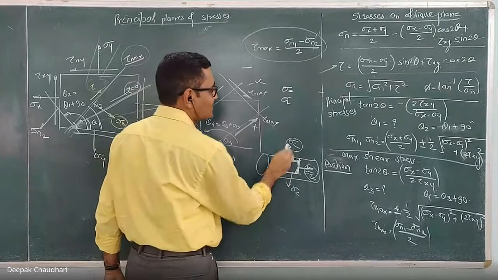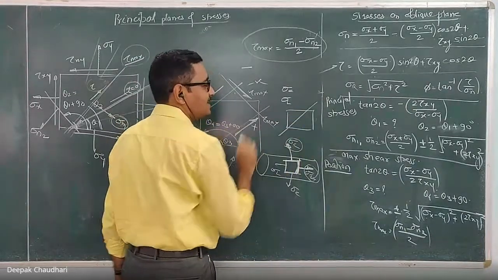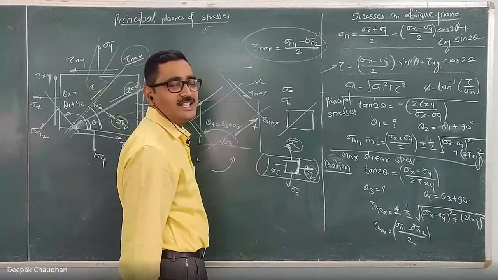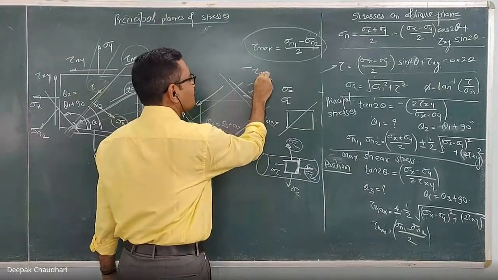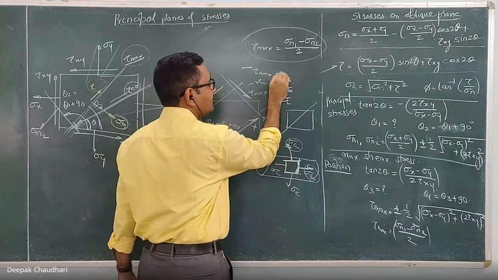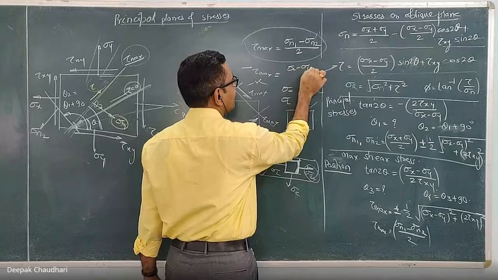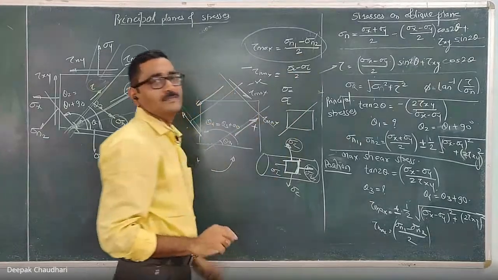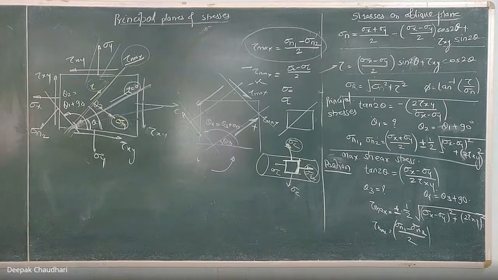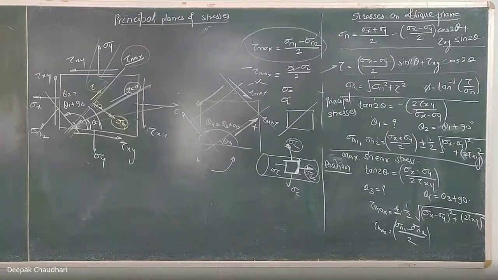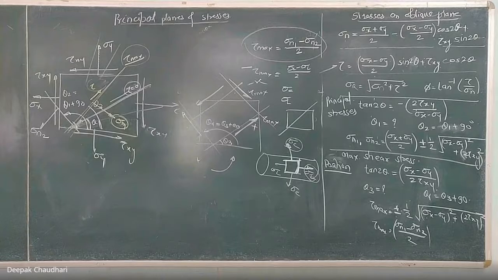And on this strained body, there is one plane which carries the maximum shear stress. This is the oblique plane which carries the maximum shear stress. So in case of a thin cylindrical shell, we have written this maximum shear stress as sigma C minus sigma L upon 2. We used this formula, which was in terms of principal stresses. So in the thin cylindrical shell, the circumferential stress and the longitudinal stress are both principal stresses. Remember, because on that plane no shear stress acts, that's why they become the principal stresses.